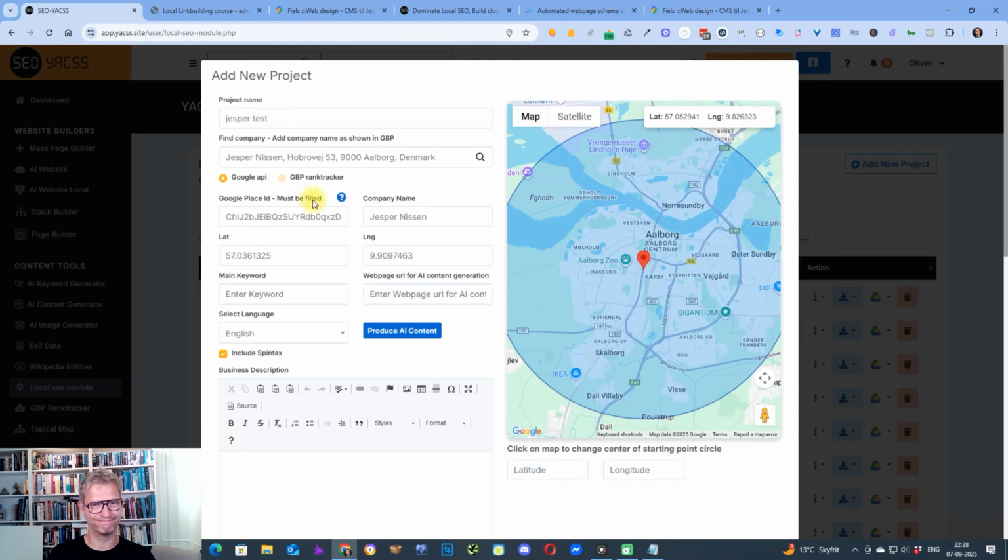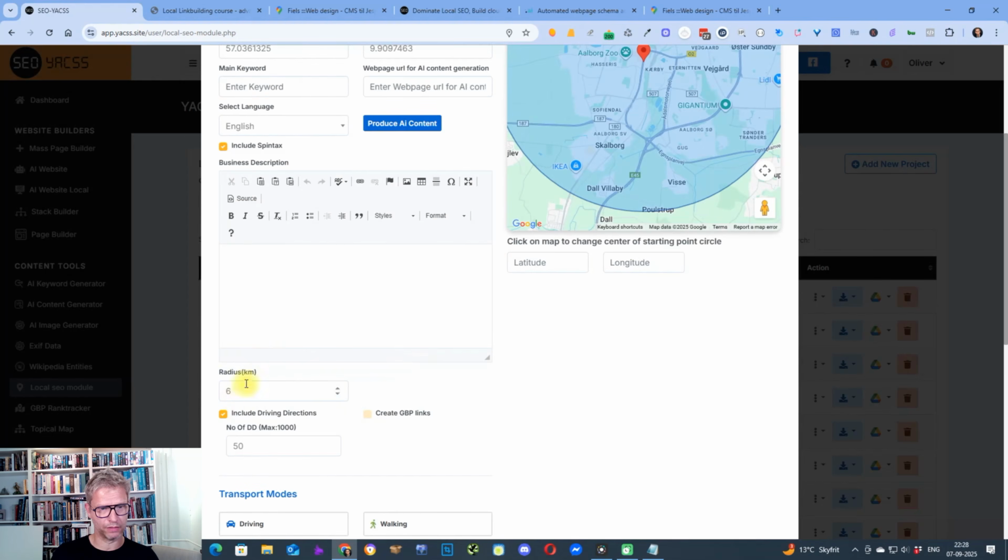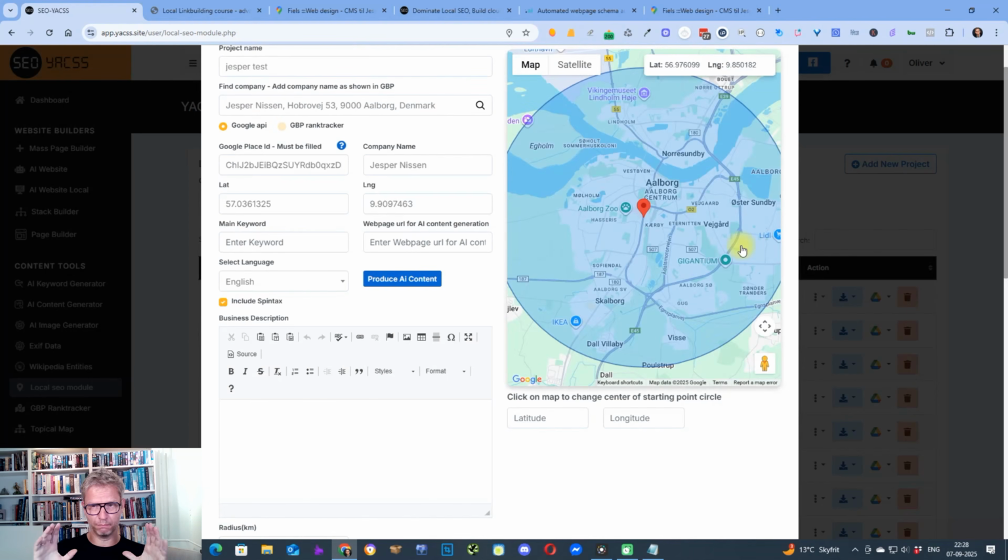This is the correct one, of course. So you can see here that on the right side we have this map of Aalborg, where I live, and this red pointer is where my GBP is located. And this blue circle shows us that the radius of this circle is 6 kilometers. The blue circle denotes the starting points of all the driving directions that I'm creating.